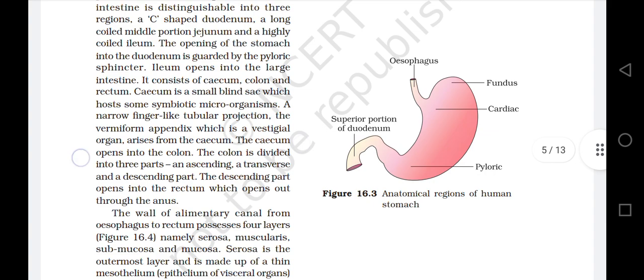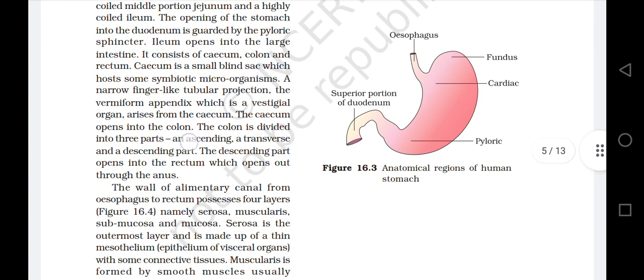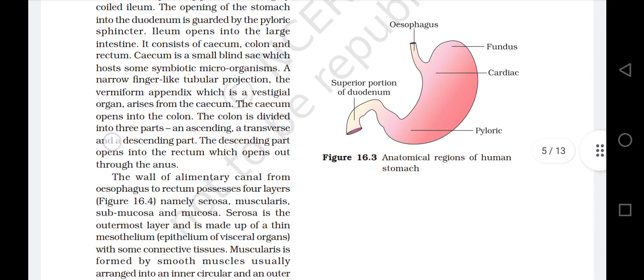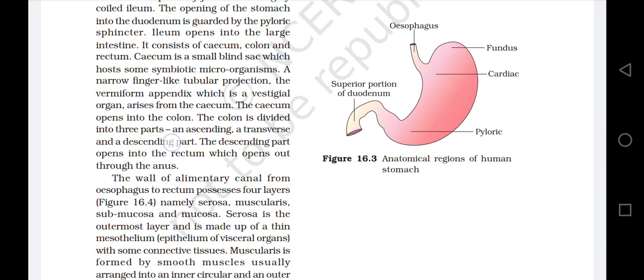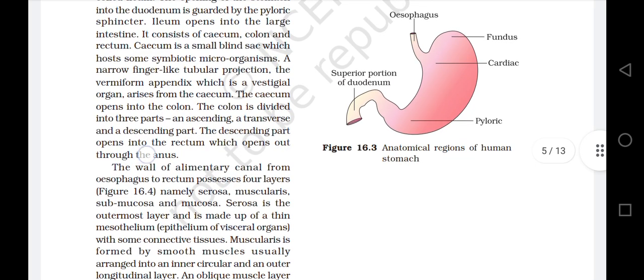The cecum opens into the colon. The colon is divided into three parts: an ascending colon, a transverse colon, and a descending part. The descending part opens into the rectum, which opens out through the anus.